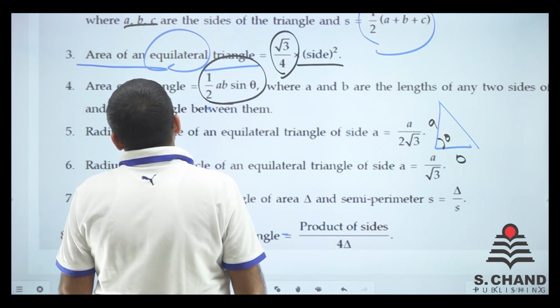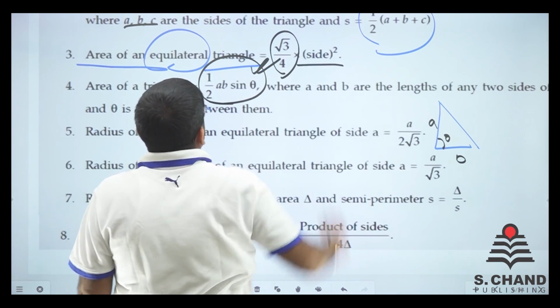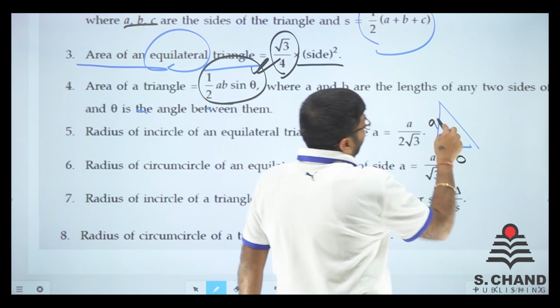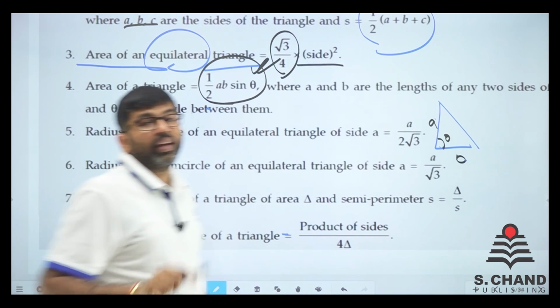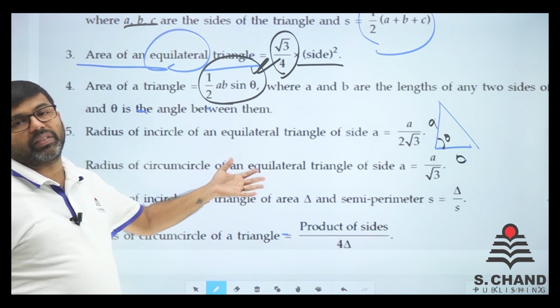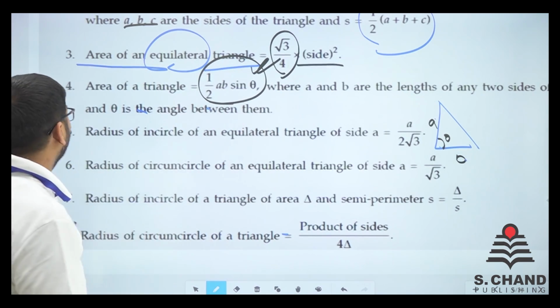So the area of the triangle is half A into B sine theta. Whatever the theta is, you can find the answer.